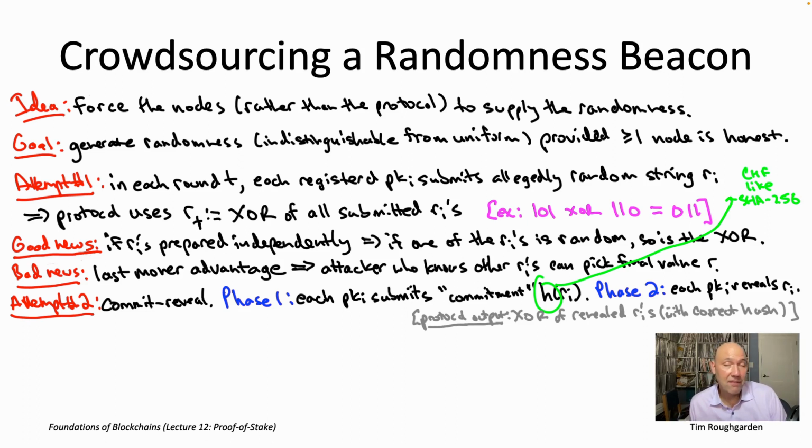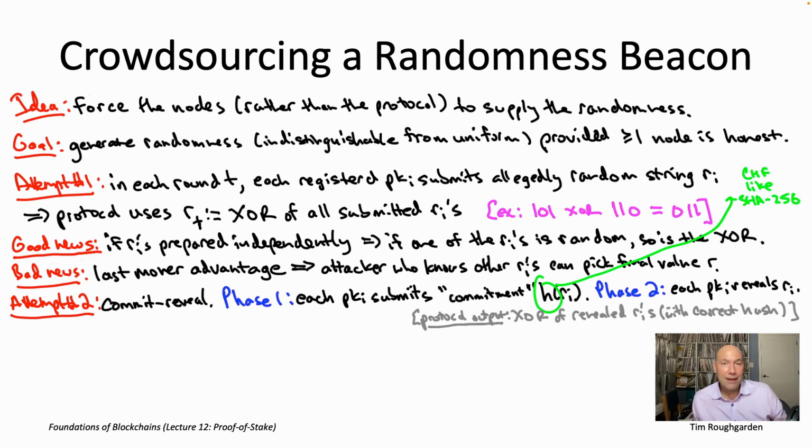So with a good cryptographic hash function, commitment really means commitment. A potential attacker really is stuck committing to its string R sub I in phase one. It cannot change its mind in phase two by the properties of commitments. At the time that it chooses R sub I in phase one, it may know other participants' commitments.